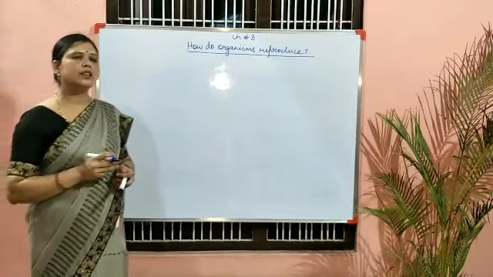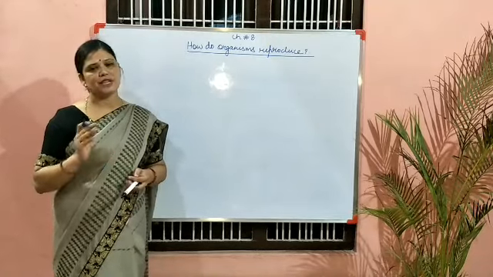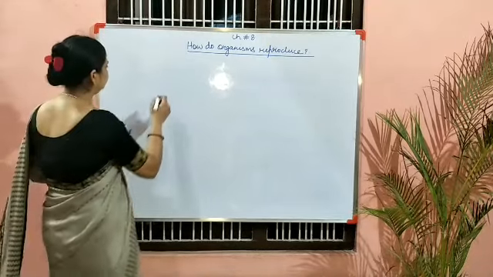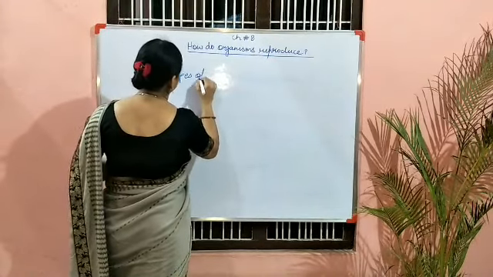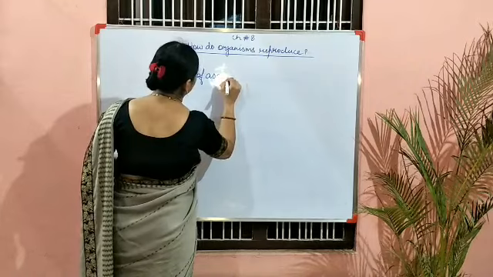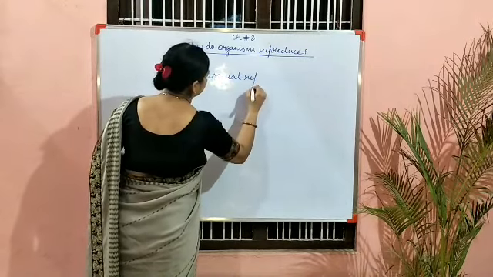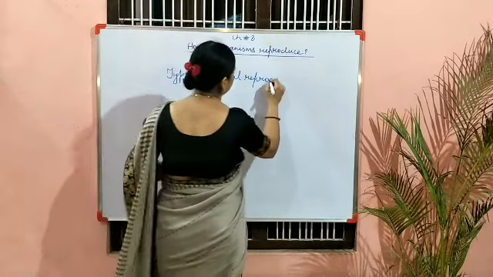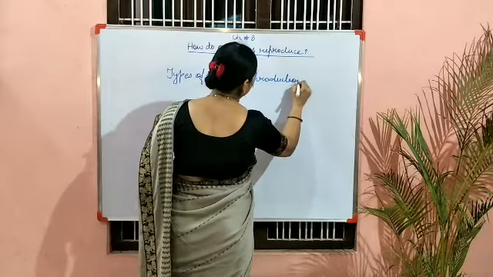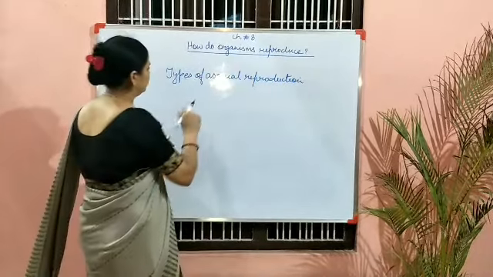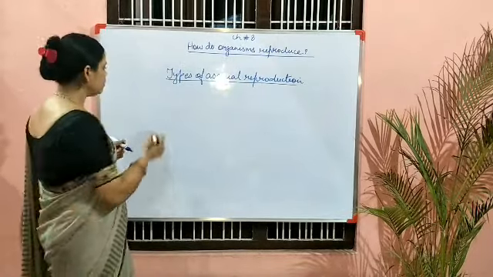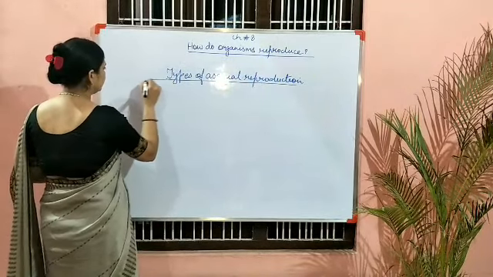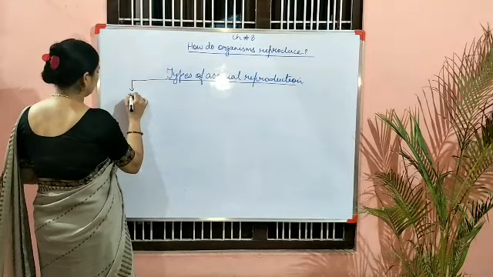Now, types of asexual reproduction. The types of asexual reproduction are as follows.